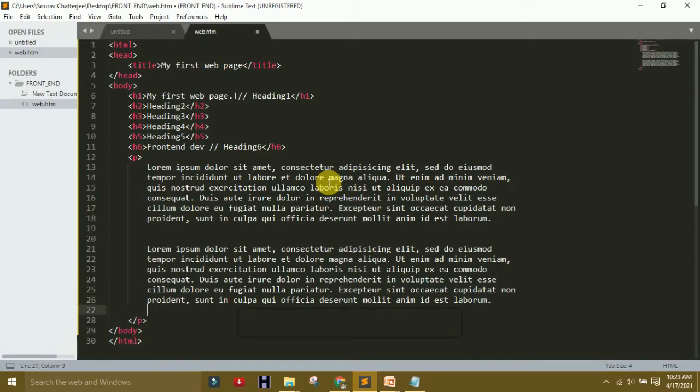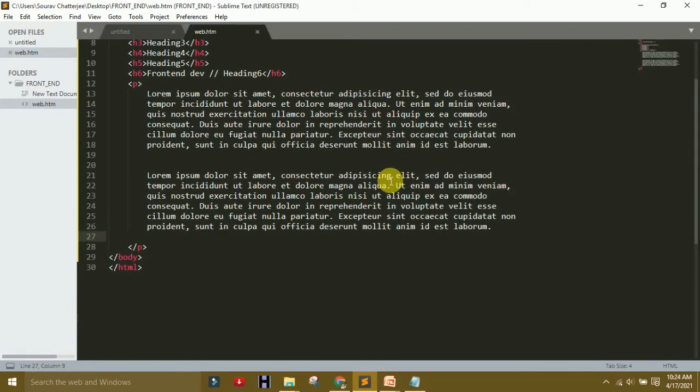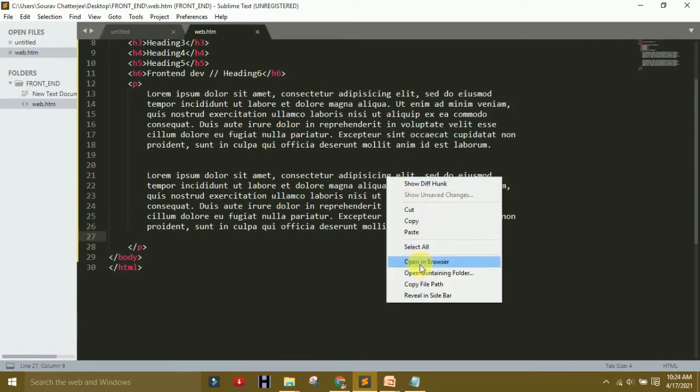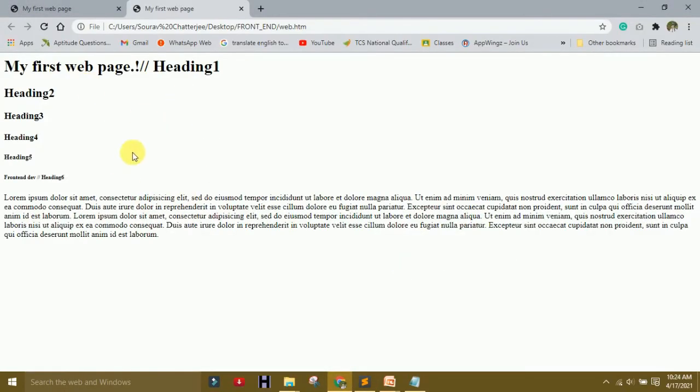Okay, then save it. After saving it, right click here, then show the difference of the paragraph. Paragraph is in the sense that it is used here, closed here, did not have extra line, extra size, or any indentation. This is the paragraph.